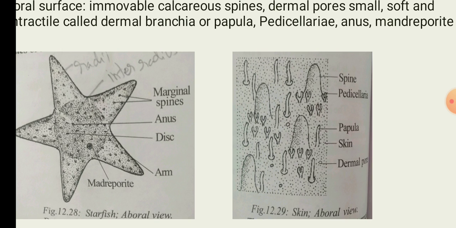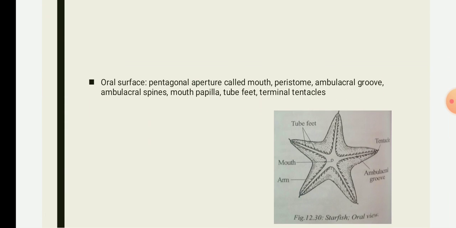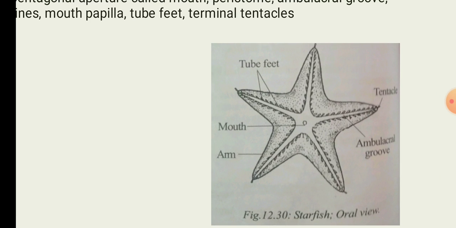Okay, this is about the aboral surface. Now we will see about the oral surface of starfish. The lower surface of the body is termed as the oral surface. It is flat, and at the center there is a 5-rayed or pentagonal aperture called the mouth. This mouth is surrounded by a soft membrane termed the peristomium.